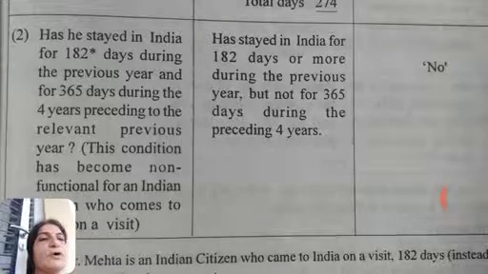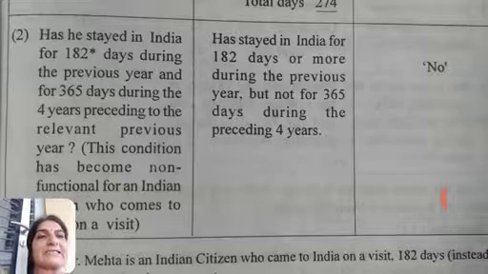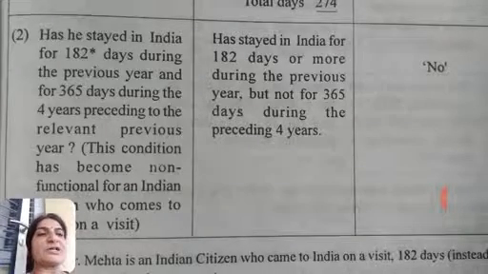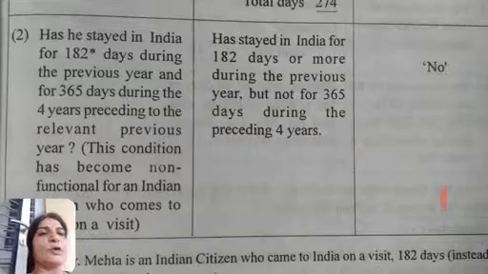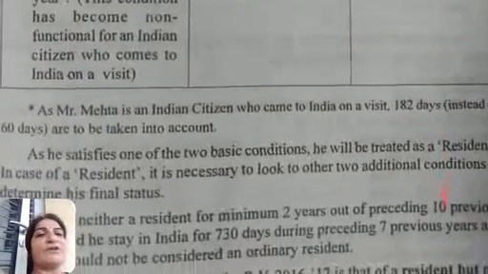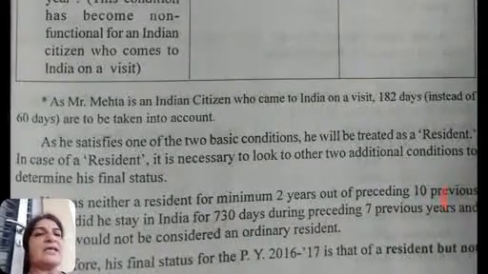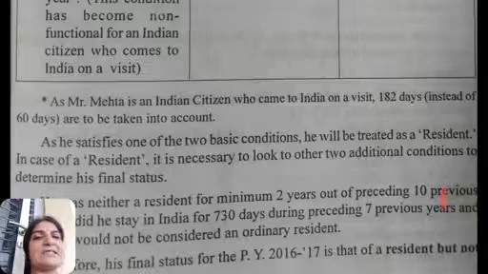Condition 2 is not being satisfied, but for becoming a resident of India, either condition 1 or condition 2, any one is necessary. In our case, condition 1 is being fulfilled. So Mr. Mehta is an Indian resident, right?